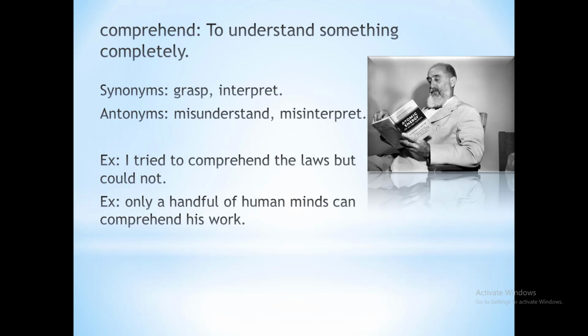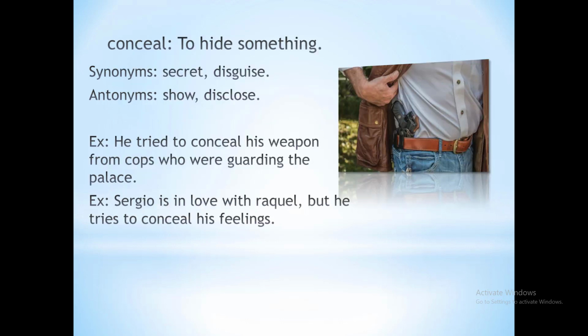Let's see its first example, which says I tried to comprehend the laws but could not. That means I tried to understand the laws or rules but could not understand. Now see its second example, which says only a handful of human minds can comprehend his work. What a beautiful example. It's saying that only very few people are able to understand his work. Only a handful of human brains can interpret his work, right? Only few people can have a tight hold on his work. Now see the next word, which is conceal.